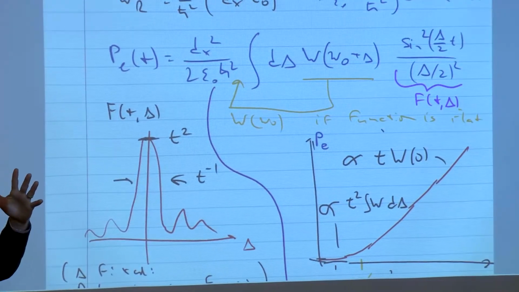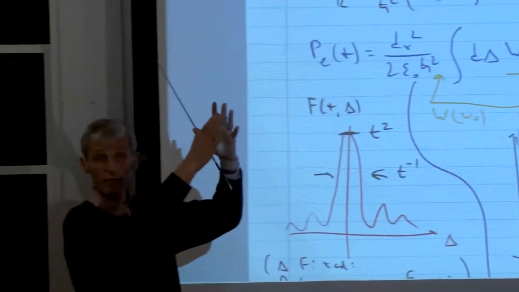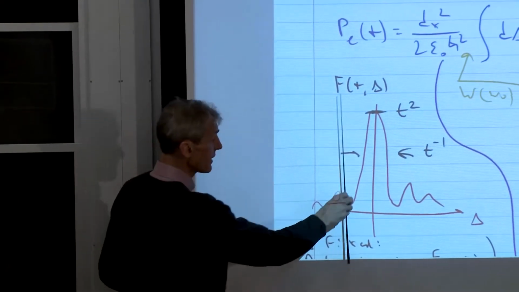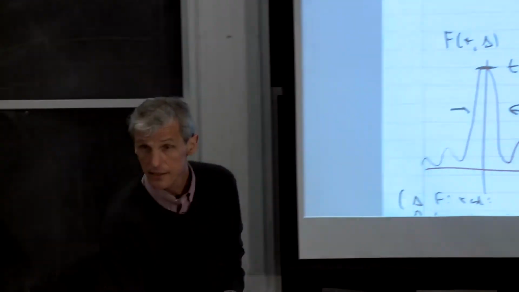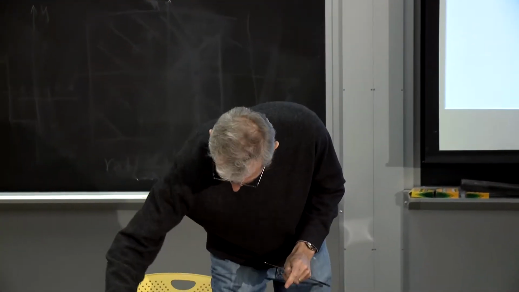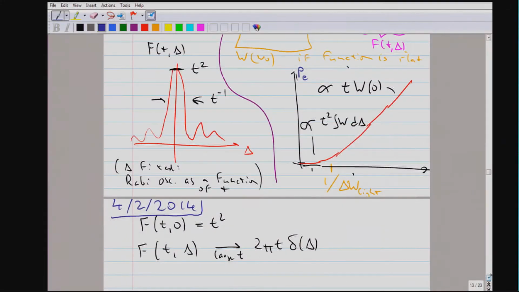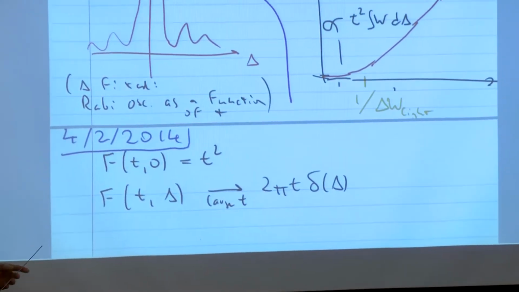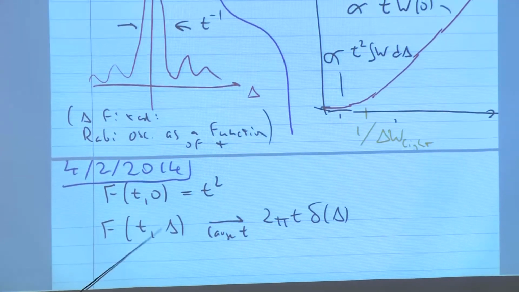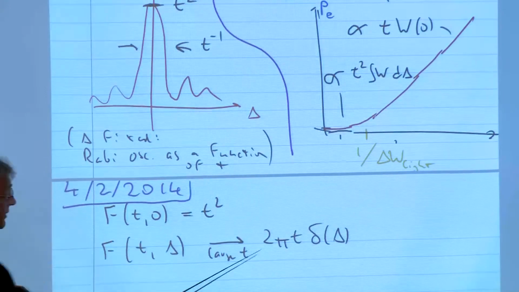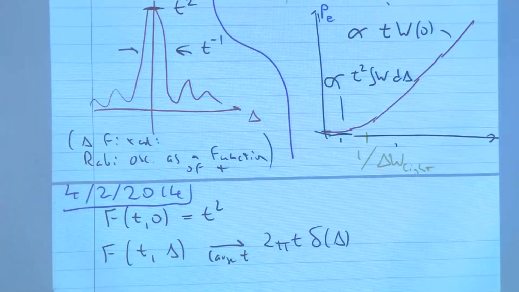So as time goes by, it gets narrower and taller and taller. And if you take t squared times t to the minus 1, you get t, so the integral over it is just t. So in other words, we have a function which grows as t squared, but the integral is t, and if the width is so narrow that the width doesn't really matter, we can say this function has become a delta function, but the integral over the function is t, so it becomes t times the delta function.